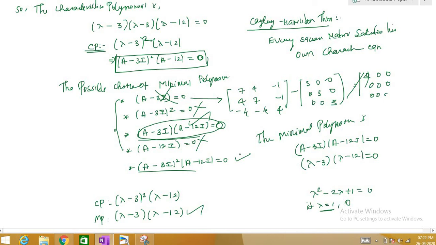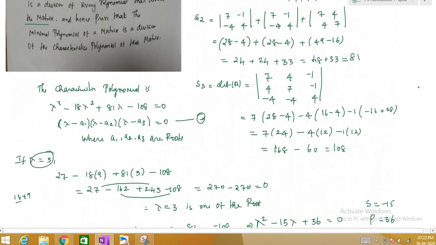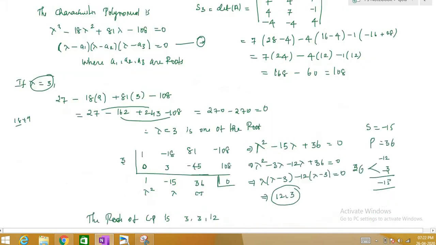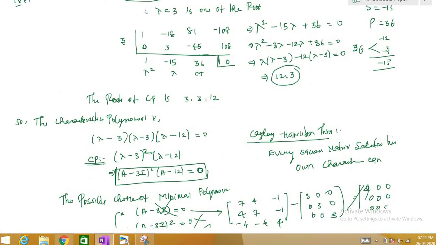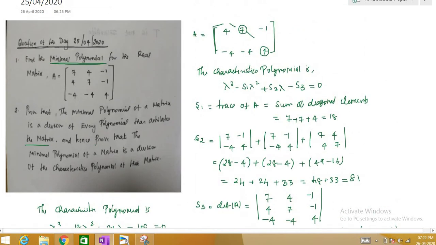But we have to do it mathematically, and what we have to prove first is that the minimal polynomial of a matrix is a divisor of every polynomial that annihilates the matrix, right?